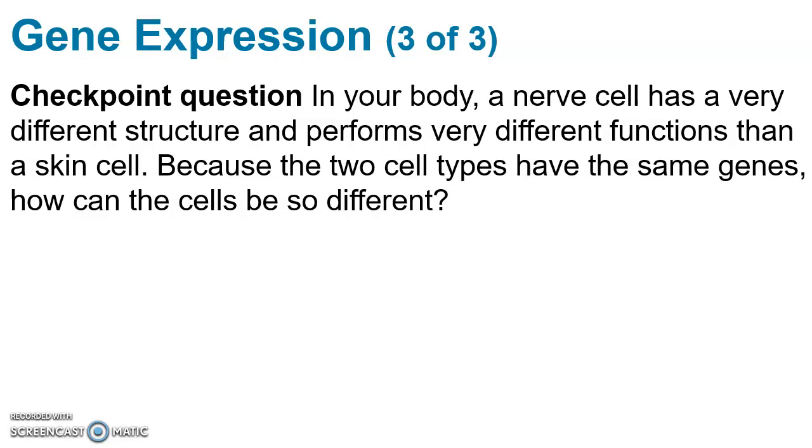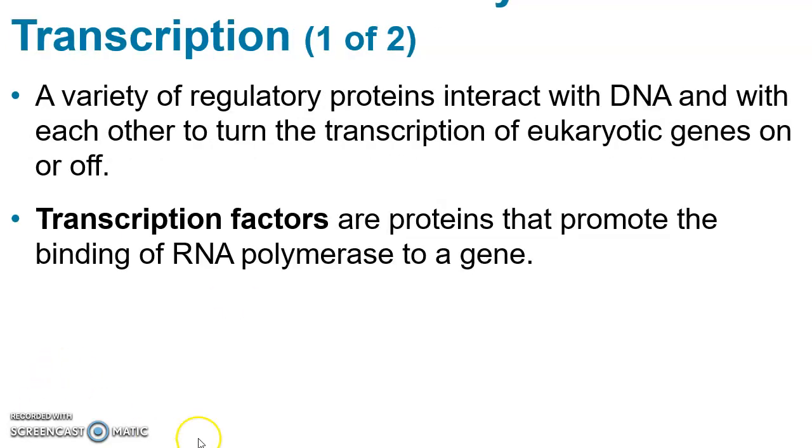Okay, so here is another really good checkpoint question. In your body, a nerve cell has a very different structure and performs very different functions from a skin cell. Because the two cell types have the same genes, how can the cells be so different? The answer is because the gene expression is different. Not because the genes present are different, but the expression of the genes in the different cell types.